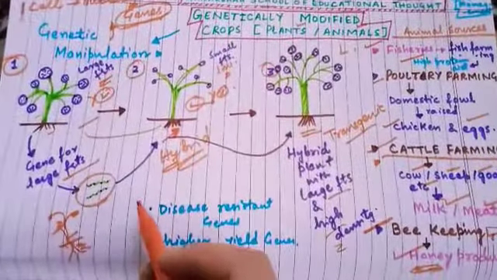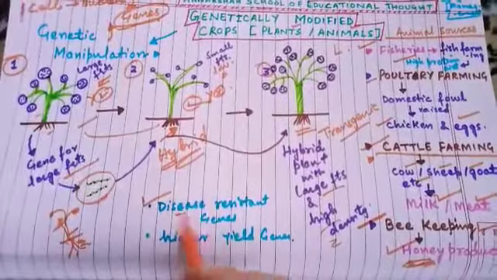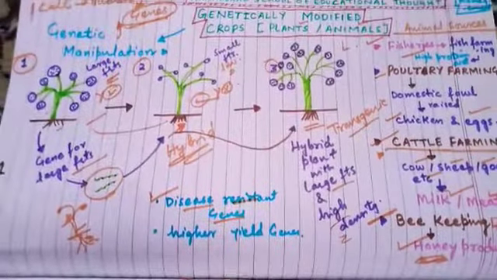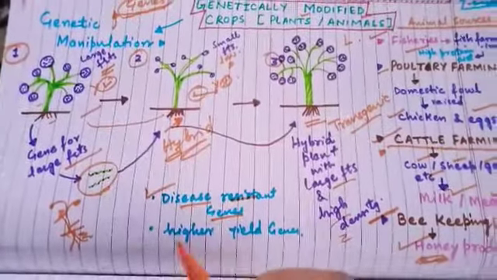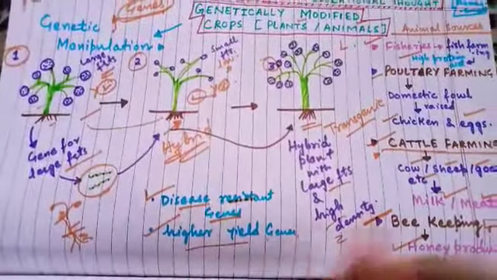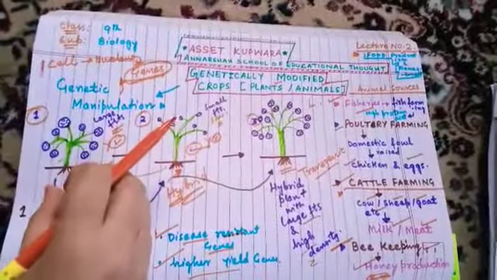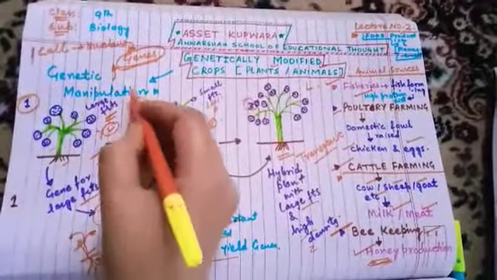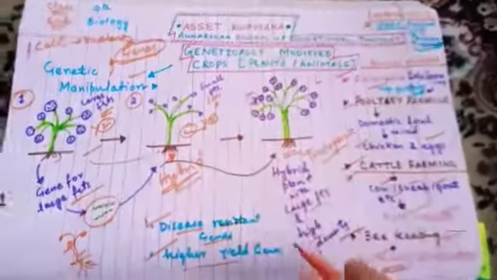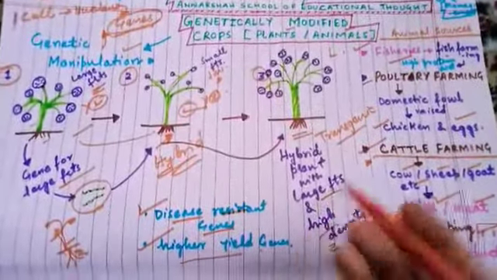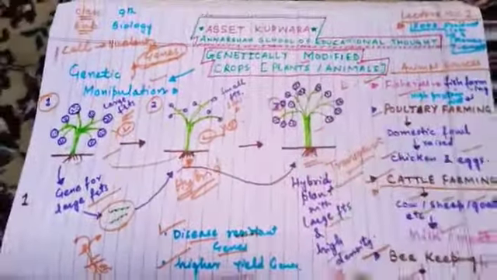Likewise, in some plants disease resistant genes are introduced, which give them the capacity to resist diseases, and higher yield genes are also introduced. This whole technique is called genetic manipulation. This plant's genome is manipulated. Manipulation means the genes are used and introduced into the next plant, and the desired characters are in front of you, like this plant.